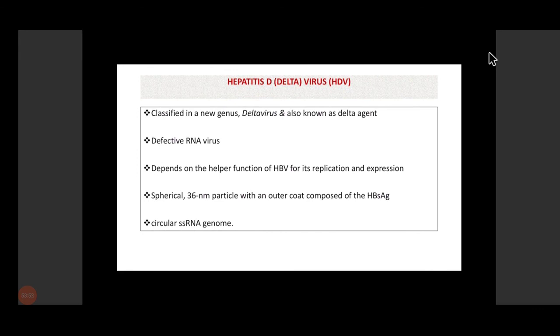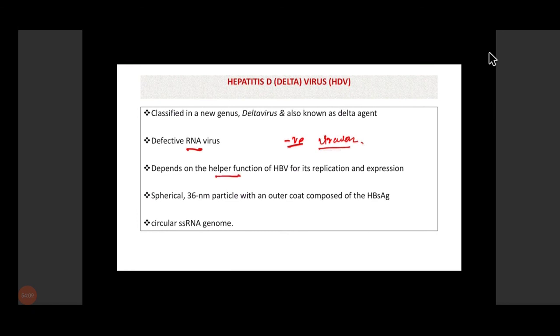Now coming to the hepatitis D virus, it is a defective RNA virus. The RNA is a negative sense, circular, single-stranded RNA. It is a defective virus.